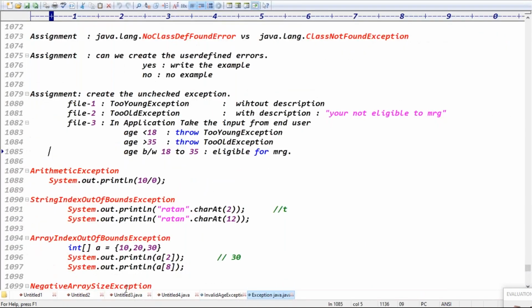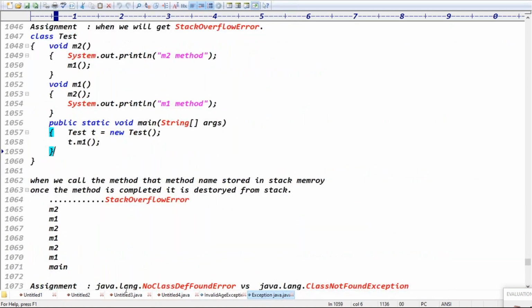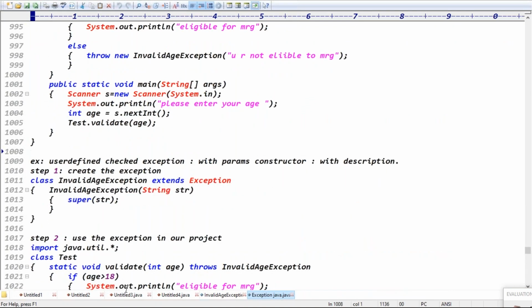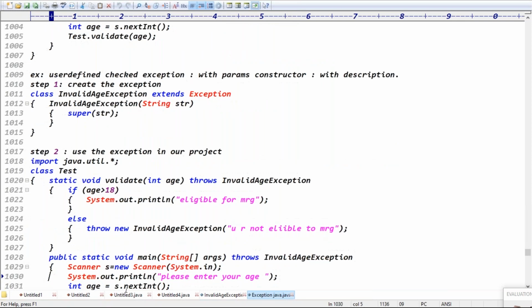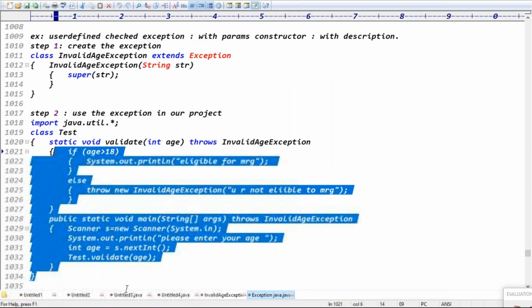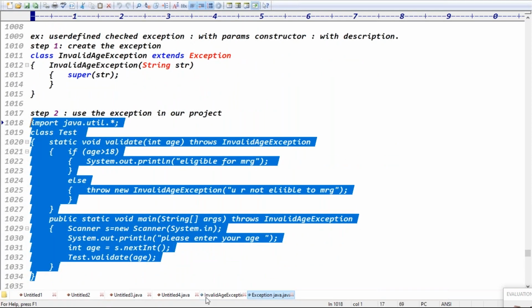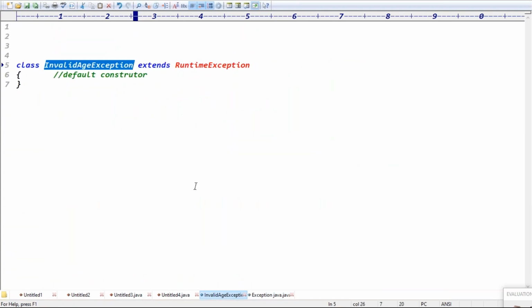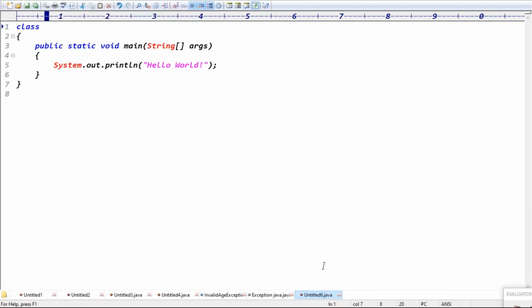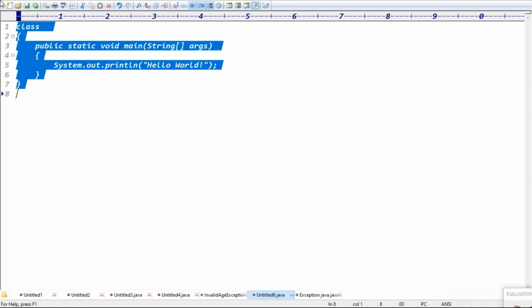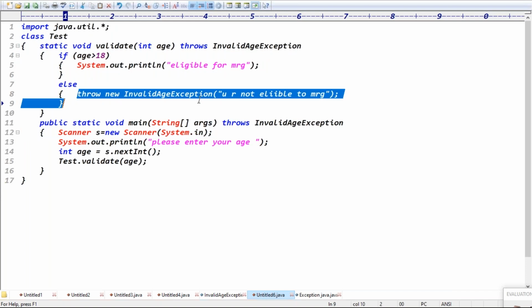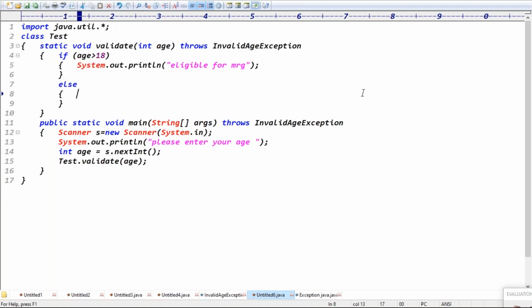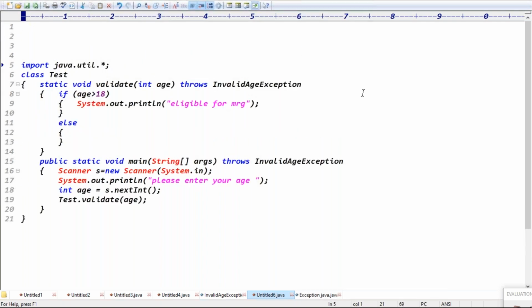For example, I'm creating one application with an if-else condition statement. Step one is to create the exception; step two is to use that exception in the project. The InvalidAgeException.java file is ready. Next is my Test.java file.